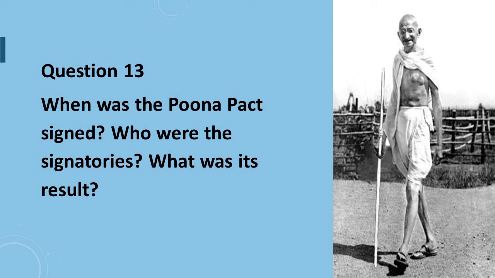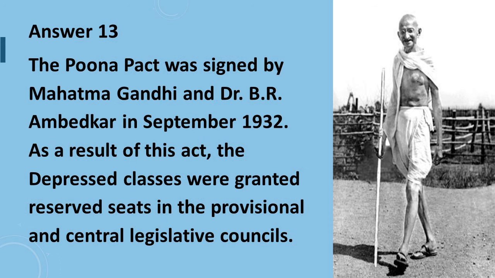Question number 13 says, when was the Poona Pact signed? Who were the signatories? What was its result? Answer to question number 13 is, the Poona Pact was signed by Mahatma Gandhi and Dr. B. R. Ambedkar in September 1932. As a result of this pact, the depressed classes were granted reserved seats in the provincial and central legislative councils.